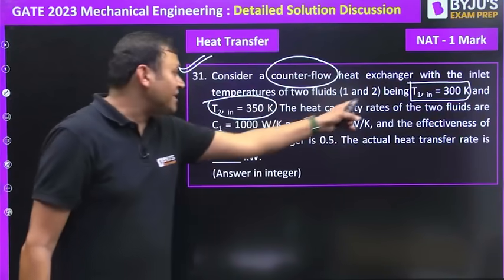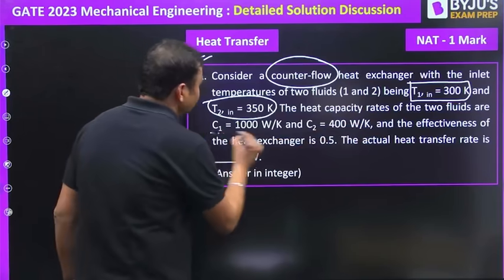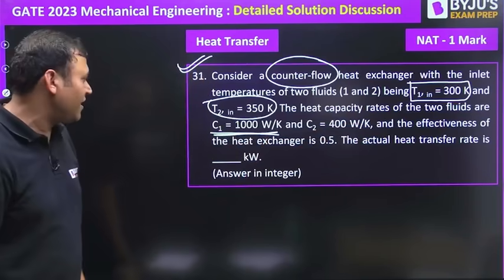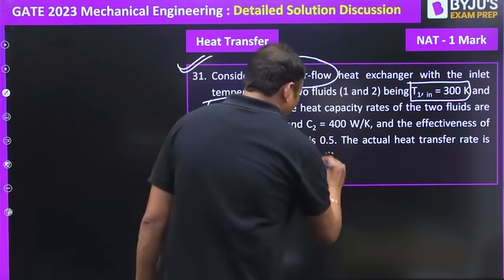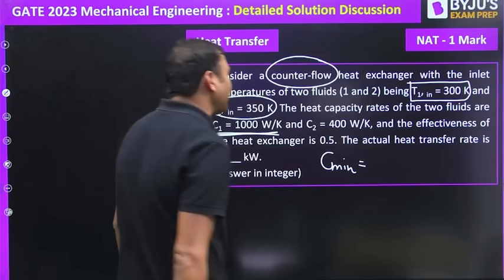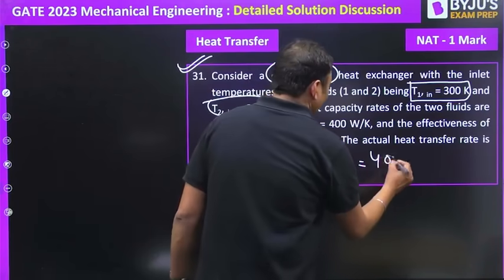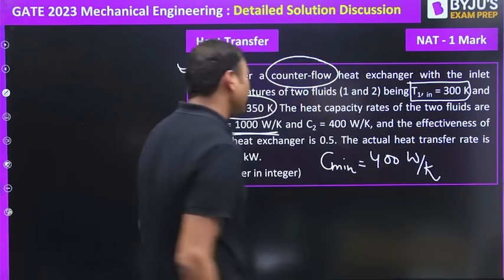All right. The next one, a simple question from the heat exchanger. Consider a counterflow heat exchanger with the inlet temperature of two fluids, 1 and 2. One is a hot fluid, another is a cold fluid. The inlet temperatures of these fluids are given, 300 Kelvin and 350 Kelvin. The heat capacity rates of the two fluids, which is the product of mass flow rate and specific heat, are 1000 for the first fluid and 400 for the second. So the minimum heat capacity rate is 400 watt per Kelvin, isn't it?